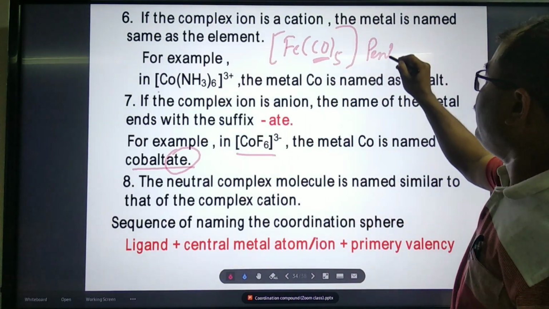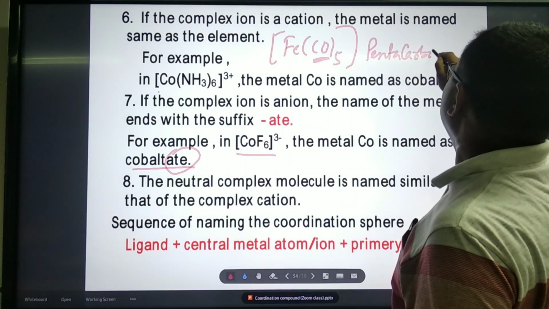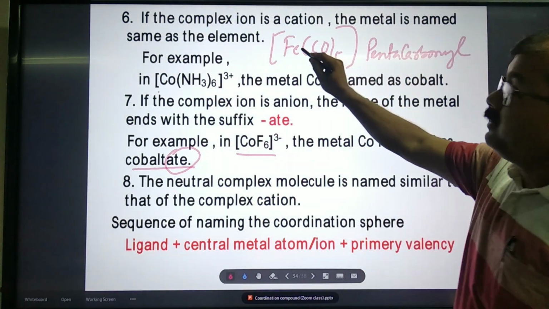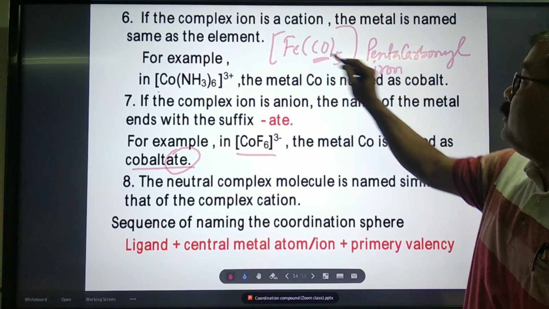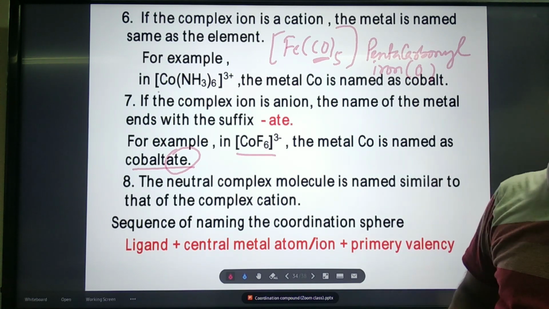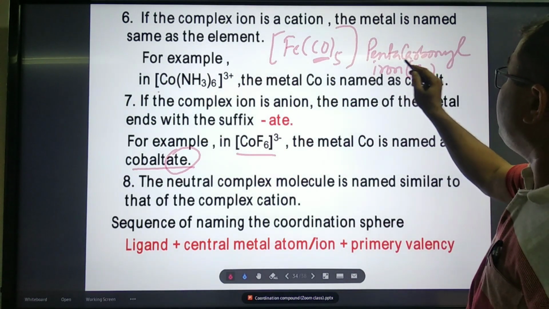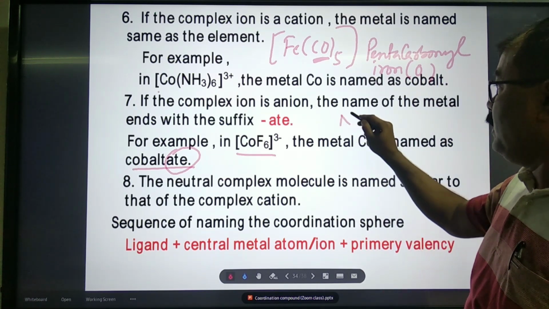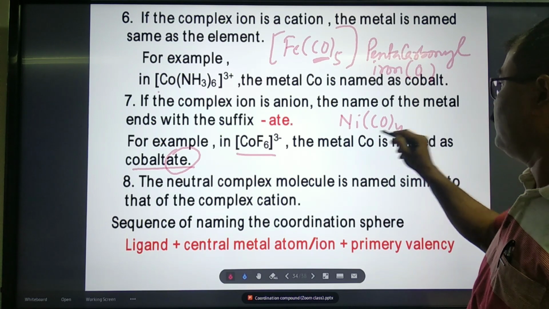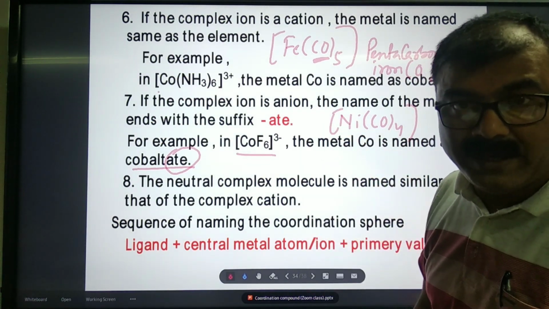So penta, carbonyl, iron, oxidation state 0. So pentacarbonyl iron(0). If we write this one, tetracarbonyl nickel(0), like that.